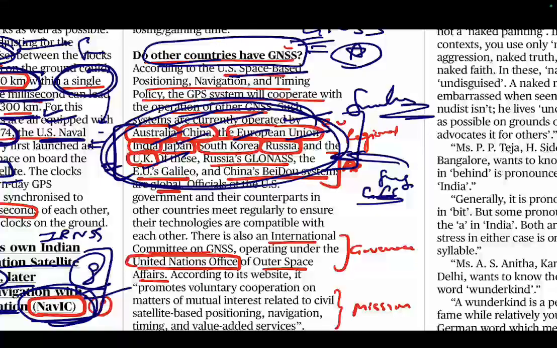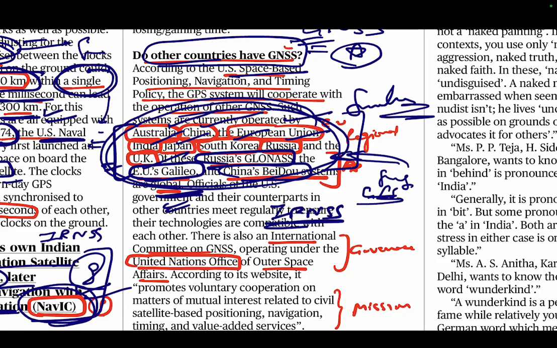But then it says only those who have the global system. Only Russia's GLONASS, EU's Galileo, China's BeiDou systems are global navigation satellite systems. Even India's system is regional in nature because it will serve India and the surrounding region. That is why we have named it Indian Regional Navigation Satellite System. So we have only four global systems: Russia's GLONASS, EU's Galileo, China's BeiDou, and then we have GPS itself. So these are only four global navigation systems. The rest are either serving their country or serving their region.